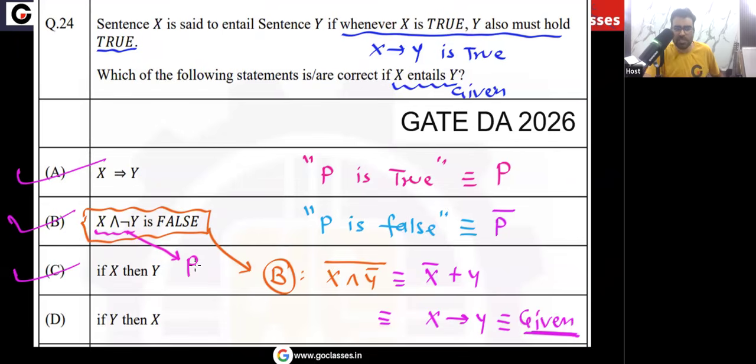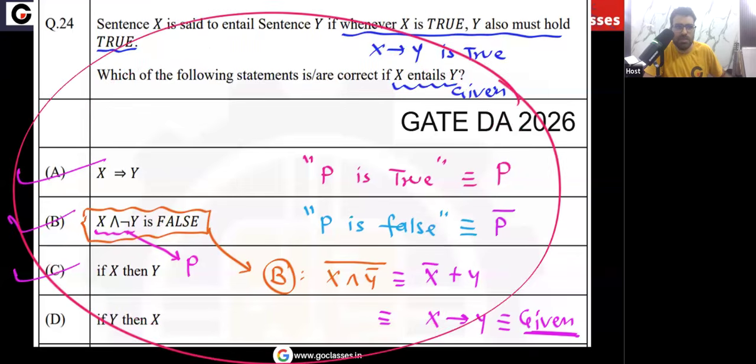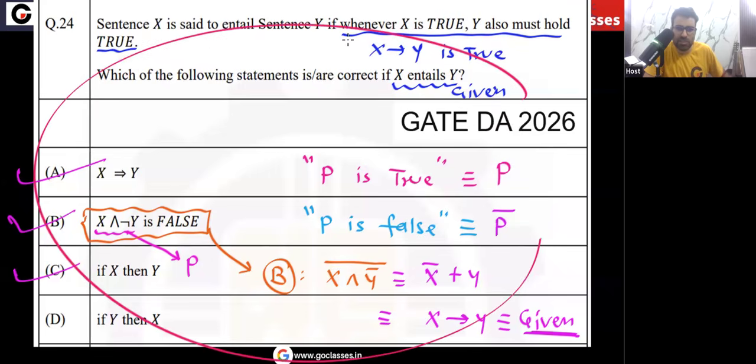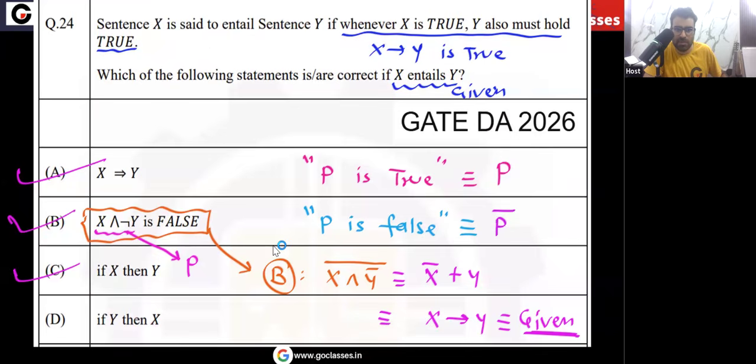So this is another explanation for option B. I hope you understood. So this is the complete analysis of this question. Let me know, did you understand? And what about this method? This particular method for option B that I told you just now, did you like it? I think this is another way to see option B. I hope it is clear. Okay, let's move on now.